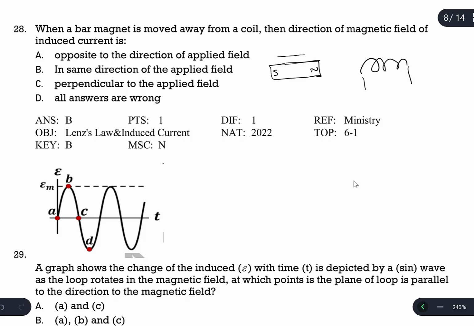If a bar magnet recedes away from a coil, according to Lenz's law, the applied magnetic field of this bar magnet in this region decreases.